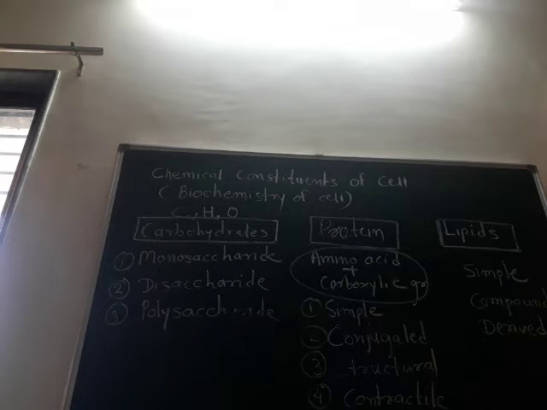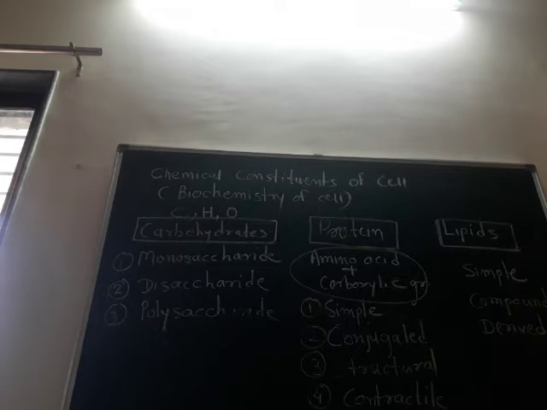The monosaccharides are compounds which cannot be further hydrolyzed into smaller compounds. Smaller molecules, these monosaccharides, do not hydrolyze or split up further. So the complex carbohydrates, the monosaccharides, are further classified as aldose and ketose, depending on the function of the aldehyde and ketone group.